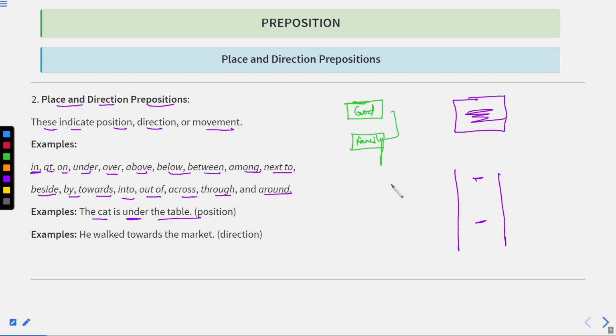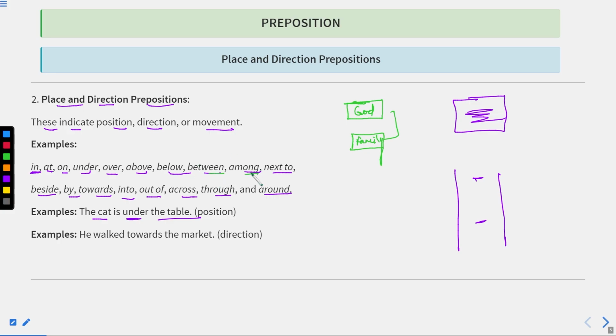But if something is under something, for example, if there is a table and under this a cat is sitting, it means this cat is under the boundaries of the table, in the area of this table. Below shows the decreasing position or the low position, whereas under shows the exact physical position of something. Well, this we will elaborate in later slides.